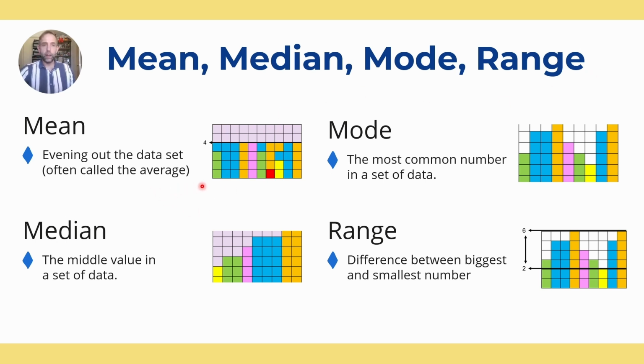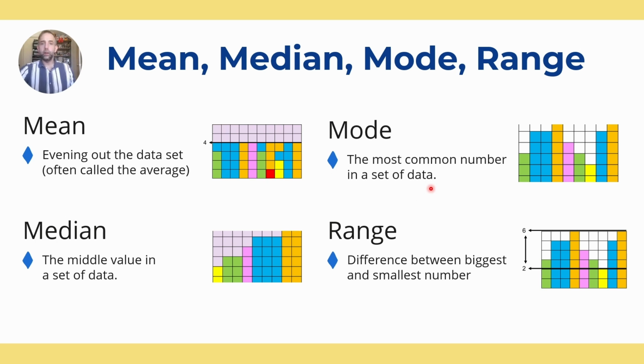So the mean is when we're evening out the data set. You can see here we've evened everything out to be 4. Mean is often called the average. So when people say average, they're mostly referring to the mean. But it is important to know that mode and median are a type of average as well.